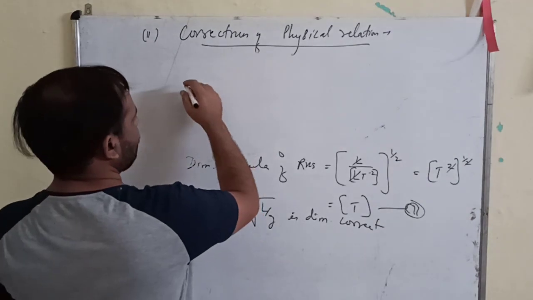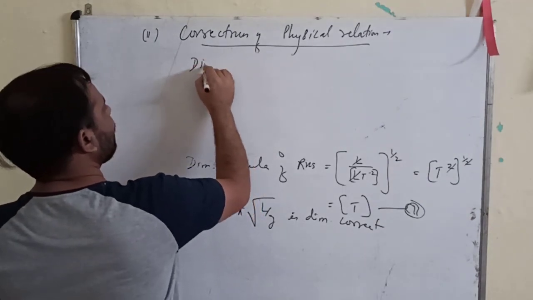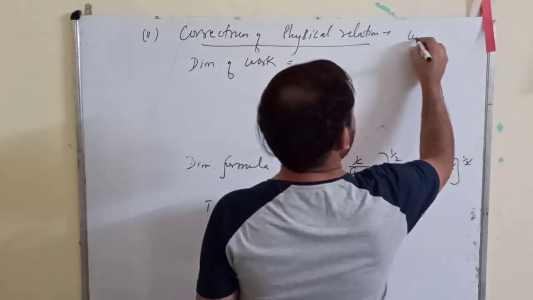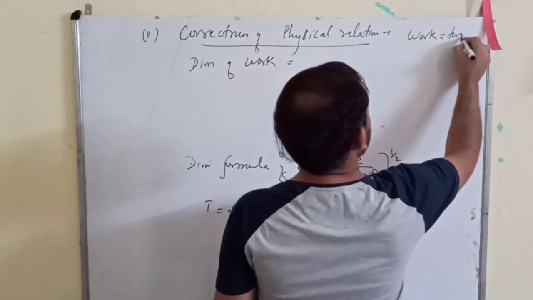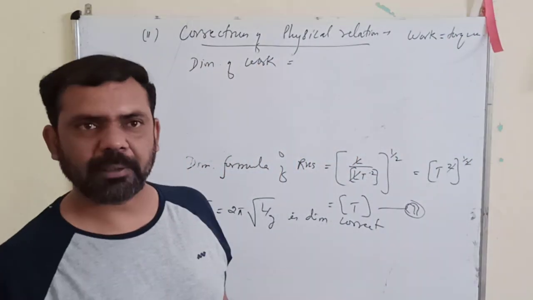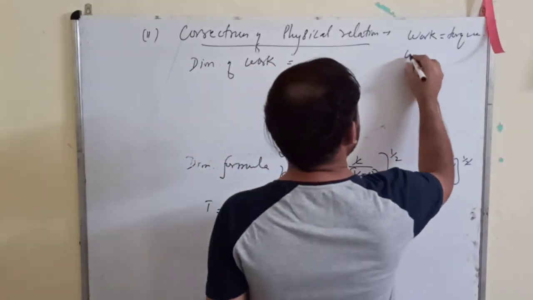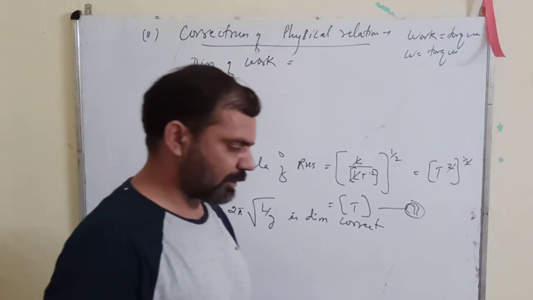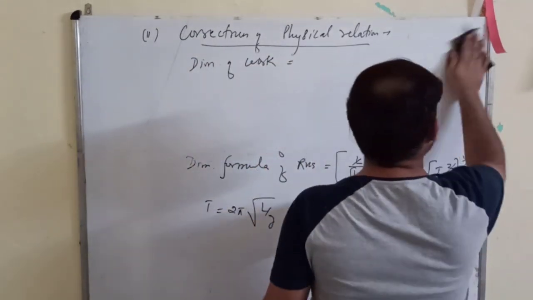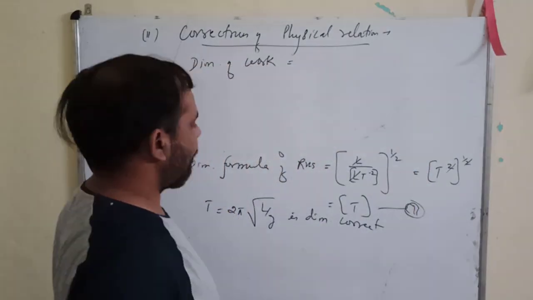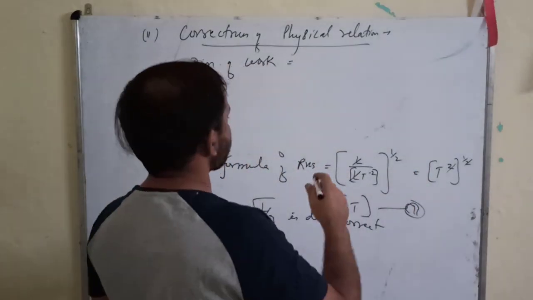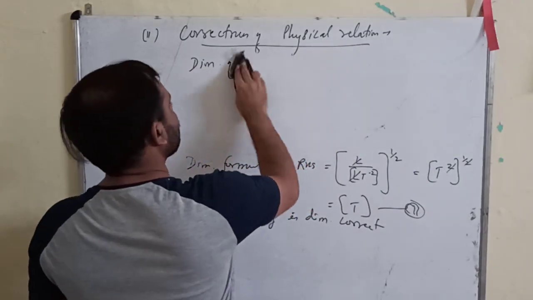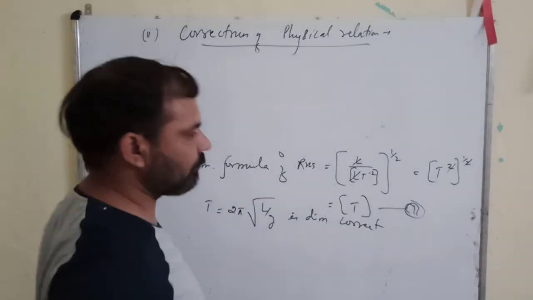Suppose we take the dimensional formula of work. Let us check work equals torque. Suppose we have a formula that work is equal to torque. Or we can take simple examples.